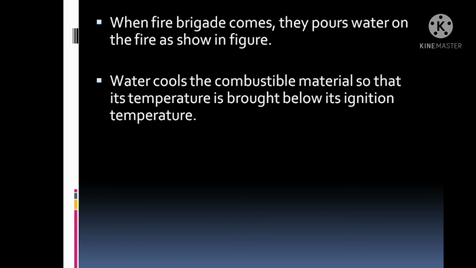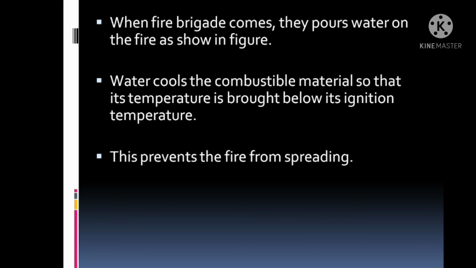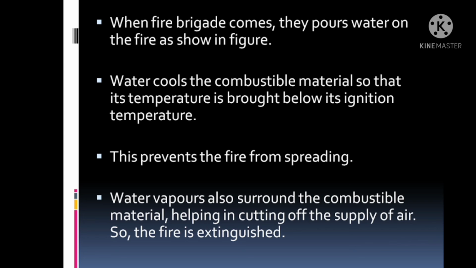Water cools the combustible material so that its temperature is brought below its ignition temperature. That means when we pour the water, the temperature goes down, and if the temperature goes down, the fire will automatically stop. This prevents the fire from spreading, and water vapors also surround the combustible material, helping in cutting off the supply of air, so the fire is extinguished.